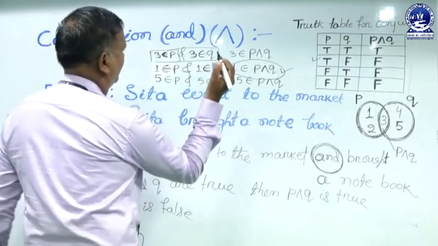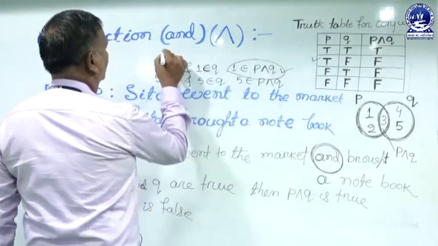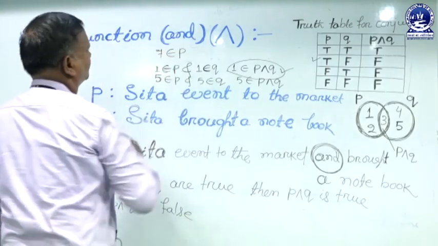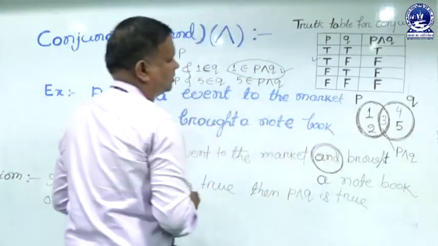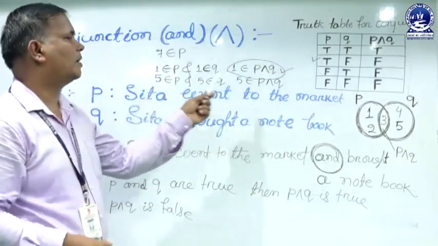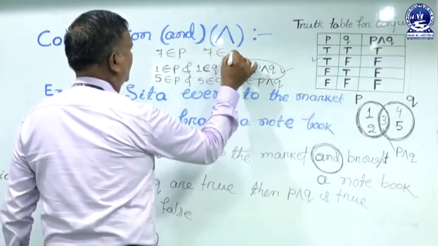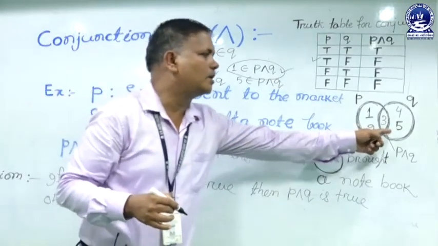Last, if you take 7 belongs to P, 7 is in neither of these two sets, so 7 belongs to P is false. 7 belongs to Q is also false.